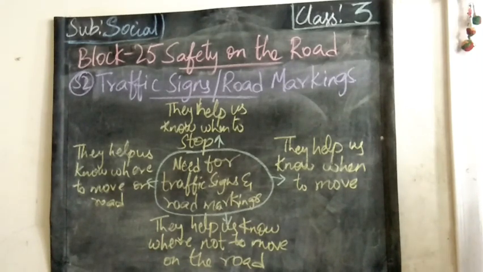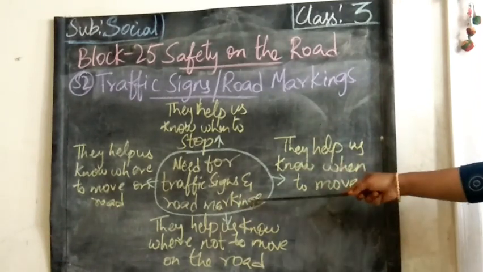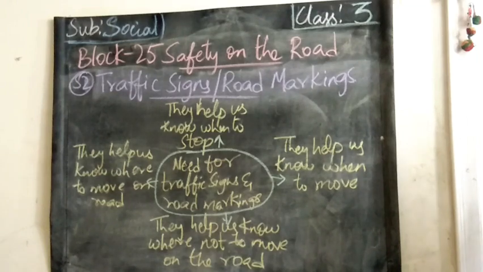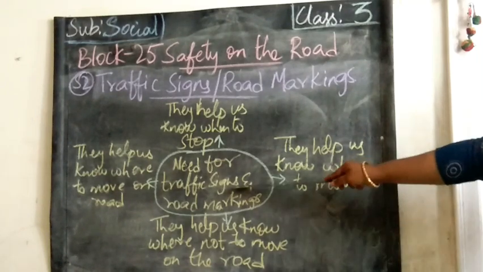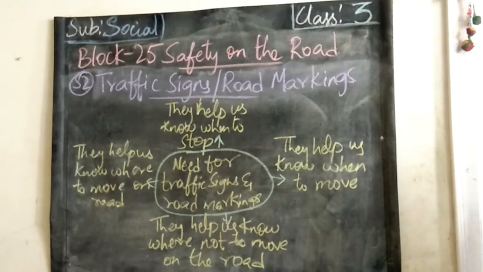What problems will people face, children, if there are no traffic signs or traffic signals or road markings? It will cause so much confusion. They may cause traffic jams or accidents.